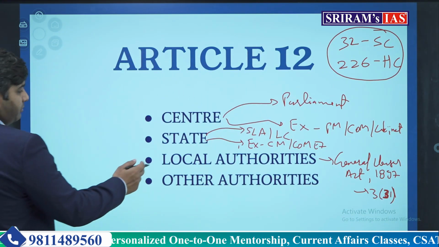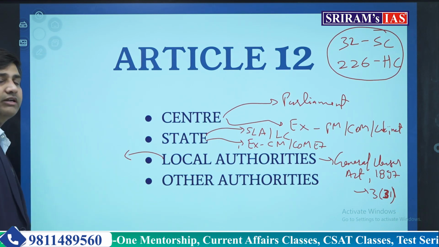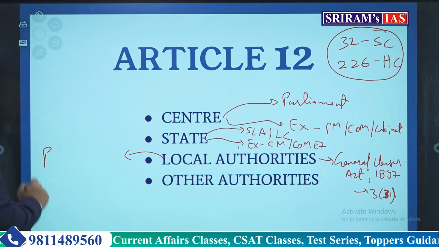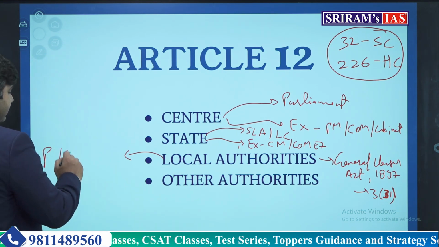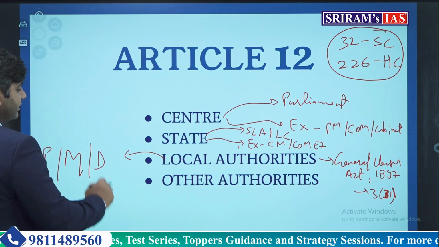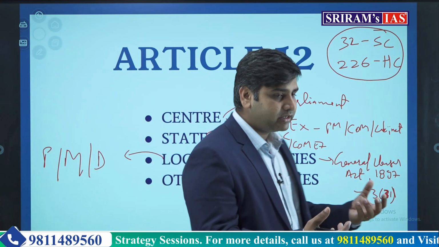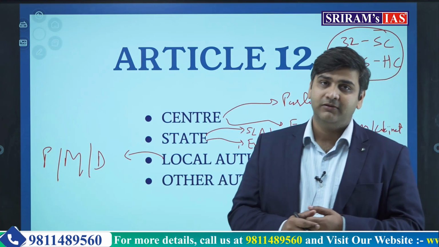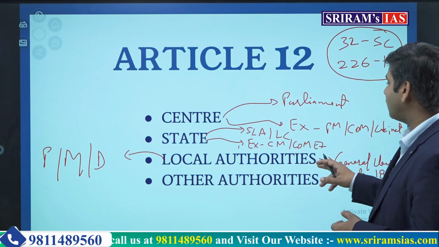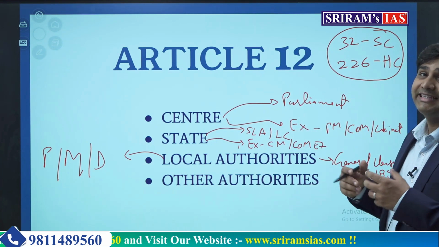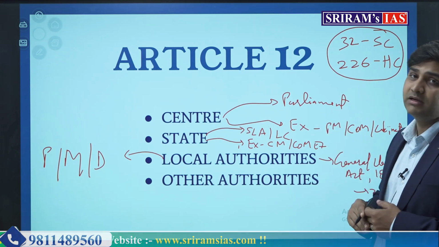Now, simply speaking, what does local authority really mean? The panchayats, the municipalities, the district boards, all kinds of boards, all kinds of local authorities which are there. That is also considered as state under Article 12 of the Constitution.